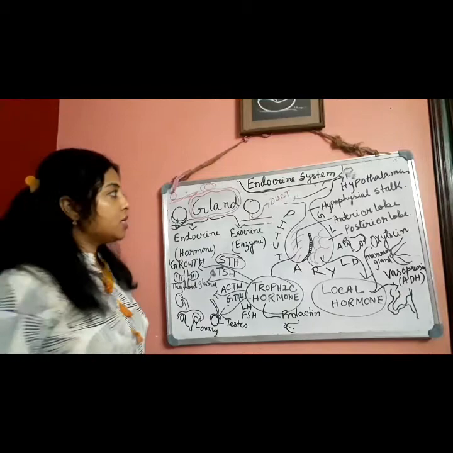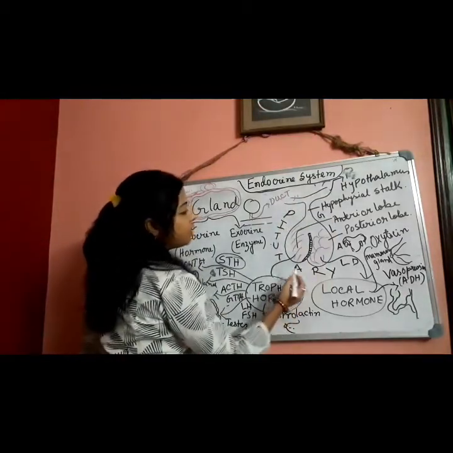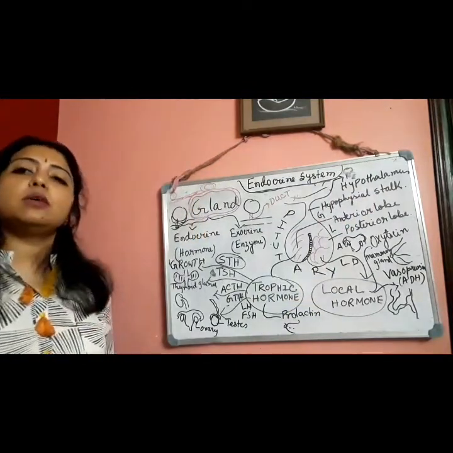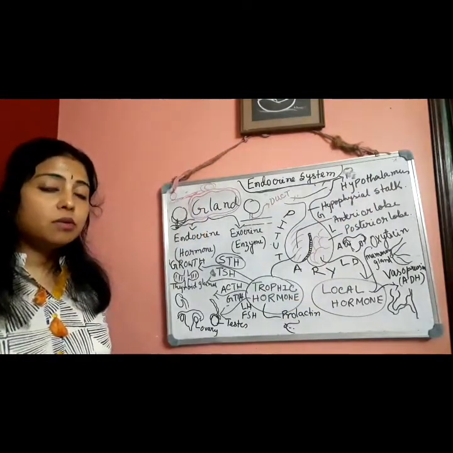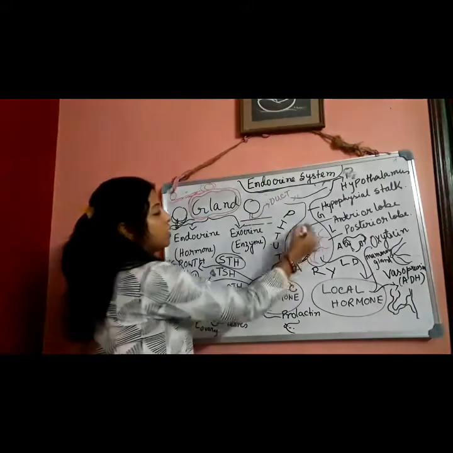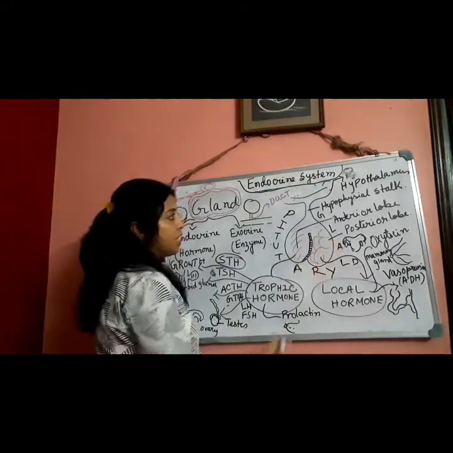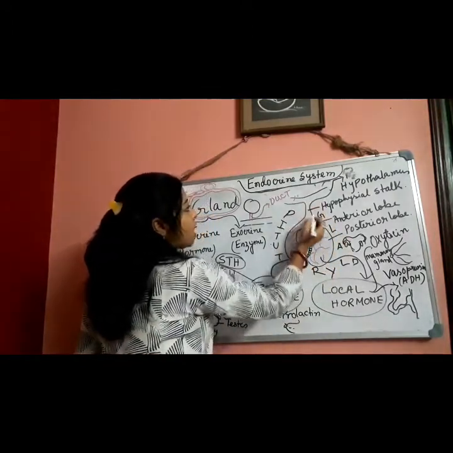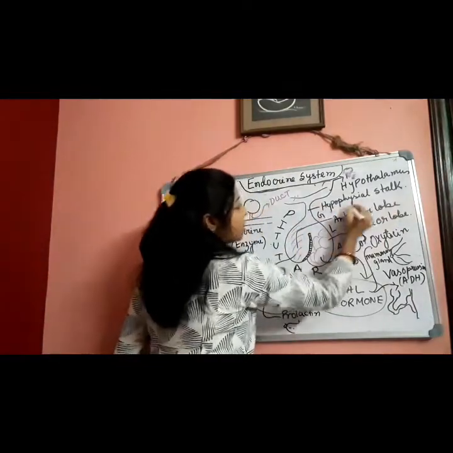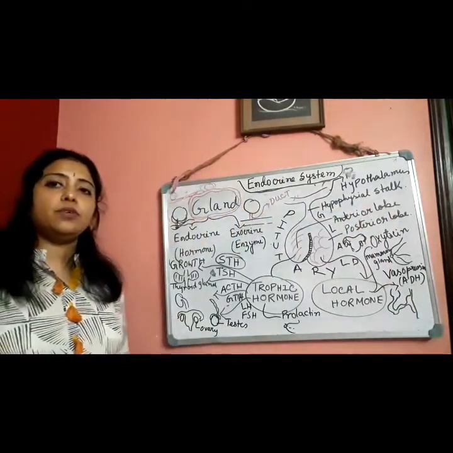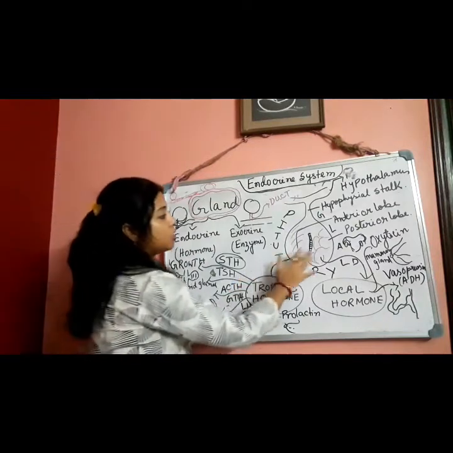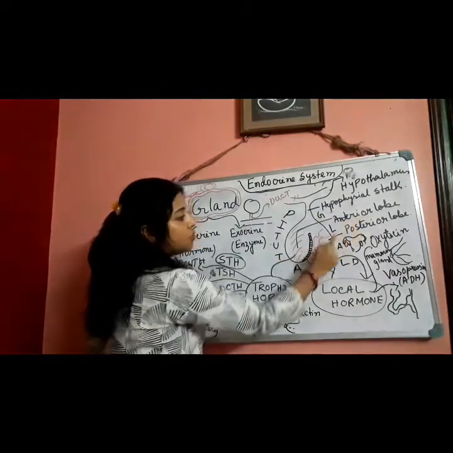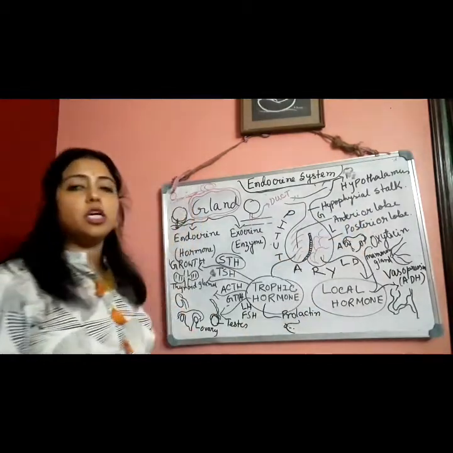Okay, just see, I have drawn one picture, and here I have drawn the hypothalamus. Hypothalamus is a part of the forebrain, and here it is known as the pituitary gland. Pituitary gland is attached to the hypothalamus by a stalk-like structure that is known as the hypophyseal stalk. It has two lobes. Here I have written anterior lobe, and here I have written posterior lobe.